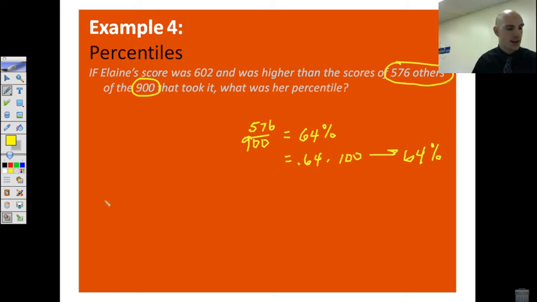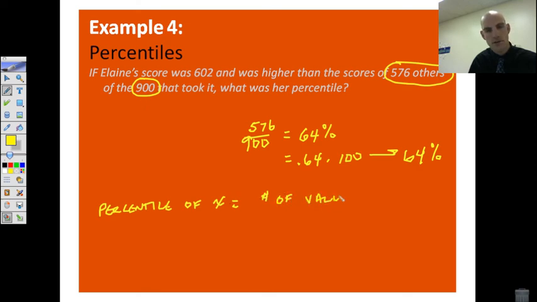Okay? So, in general, the percentile of x is equal to the number of values less than x over the total number of values.